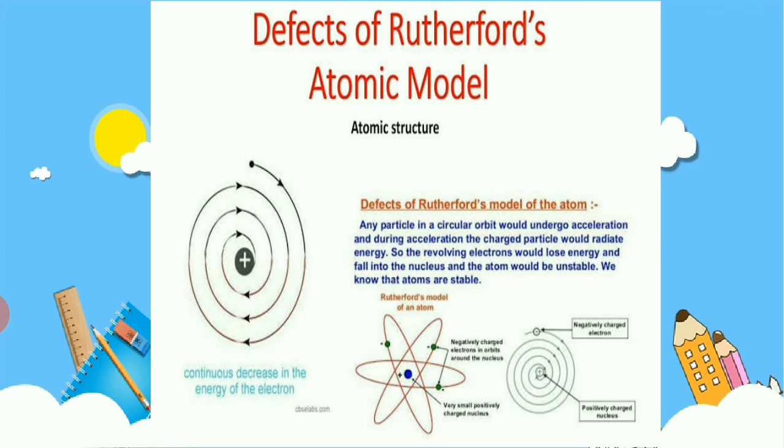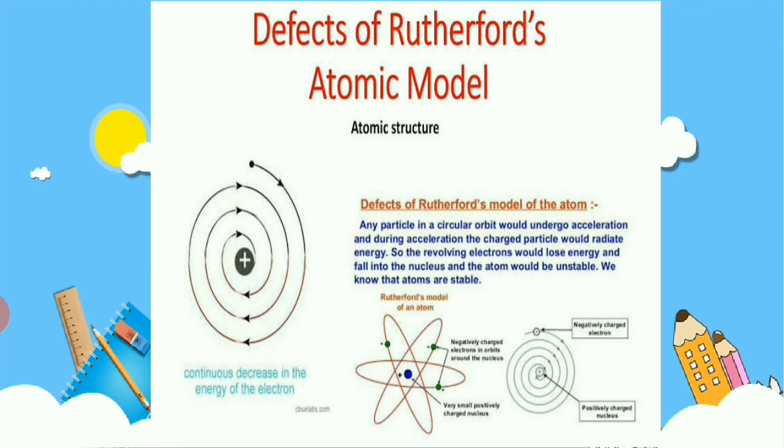So these were the proposals given by J.J. Thomson and Rutherford, and there was a defect in Rutherford's atomic model. Any particle in a circular orbit undergoes acceleration, and during acceleration the charged particle would radiate energy. So the revolving electrons would lose energy and fall into the nucleus, and the atom would be unstable. We know that atoms are stable.